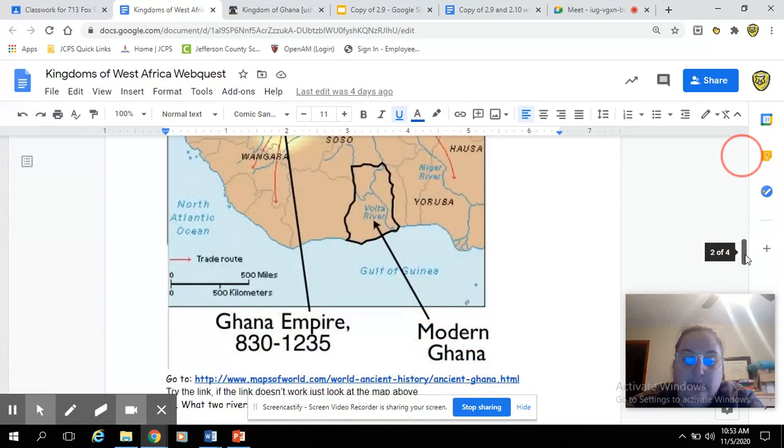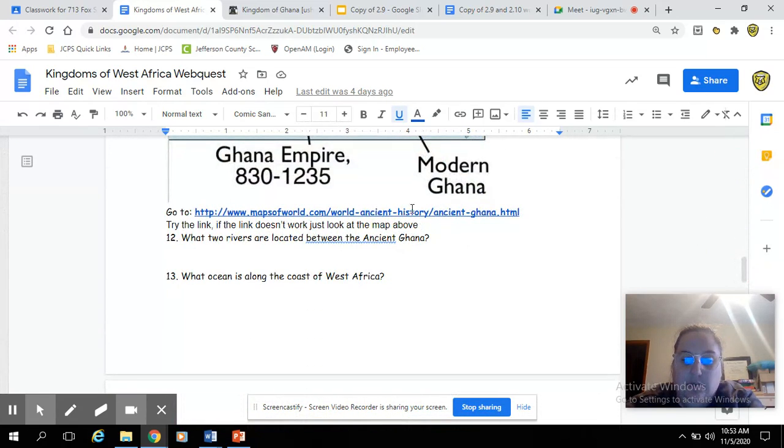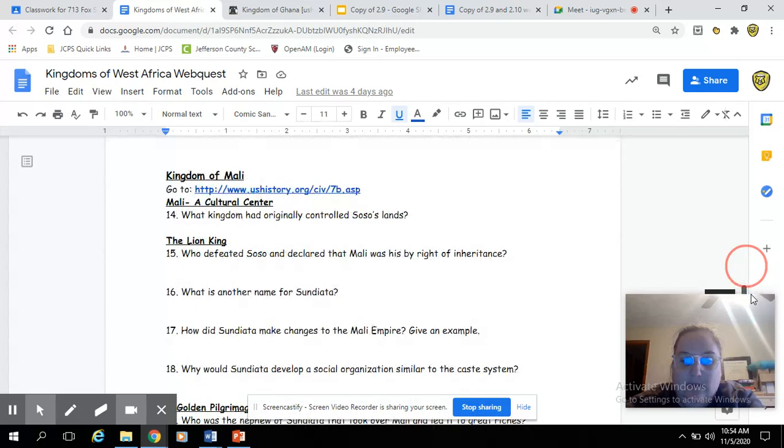Whenever you see a new blue link, that means you're using a new website. So for questions 12 and 13, I would use that. And if you keep scrolling down, at Kingdom of Mali, I now use that website. So whenever you see a new blue link, that means you switch websites. That'll help you find answers a lot easier.